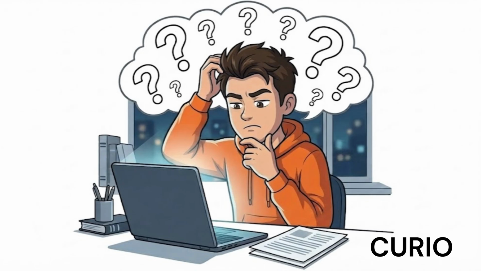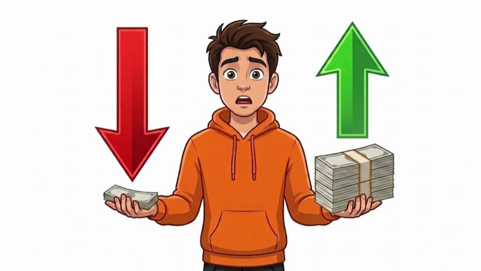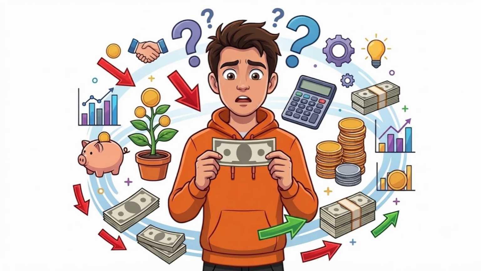Finn, something happened yesterday, and now I can't stop thinking about it. I checked how much my money was worth in different countries, and suddenly the exact same amount of money became completely different numbers. In one country, it became a little less, in another, it became thousands. How can the same money change like that?